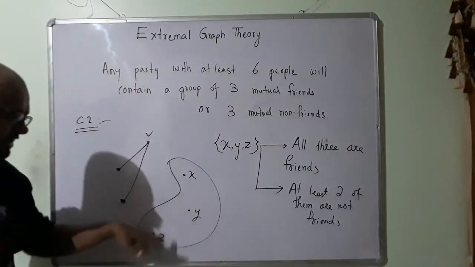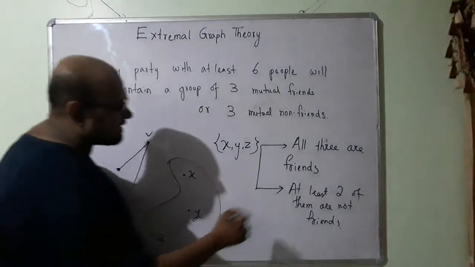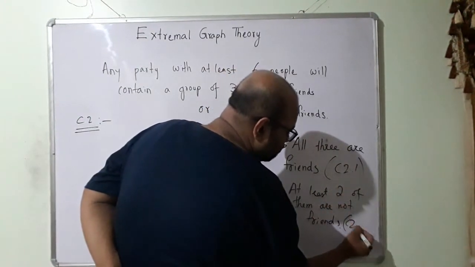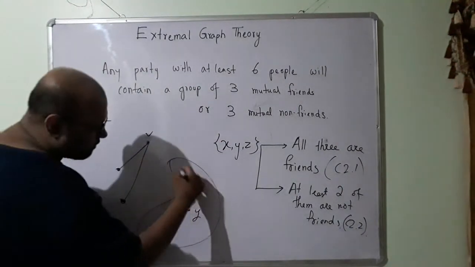All X, Y, Z are friends. If this is true, then this is case 2.1, and the other is case 2.2. If all of them are friends, then I have found a group of 3 friends.